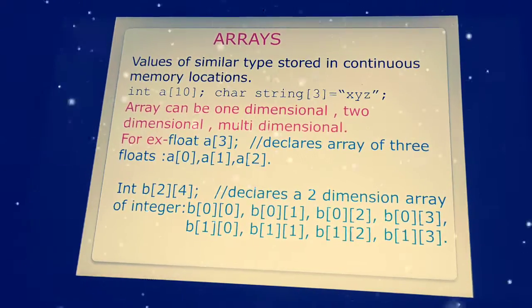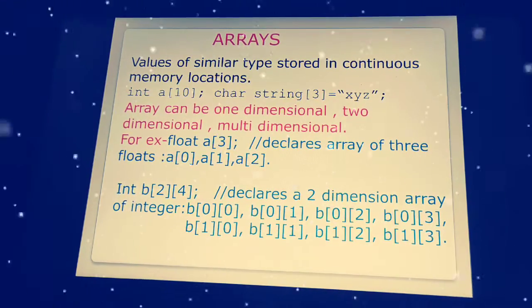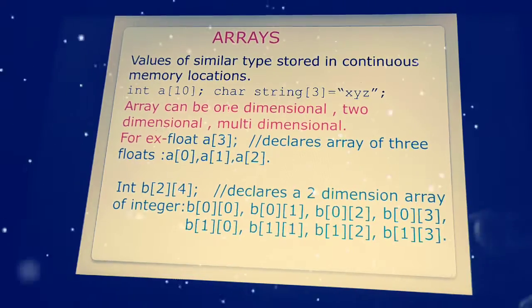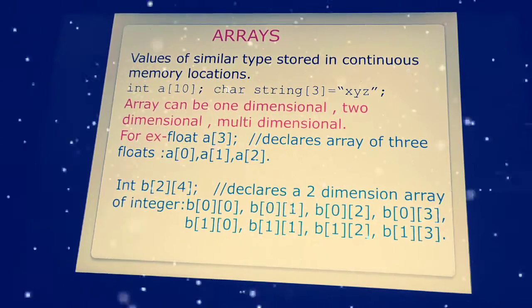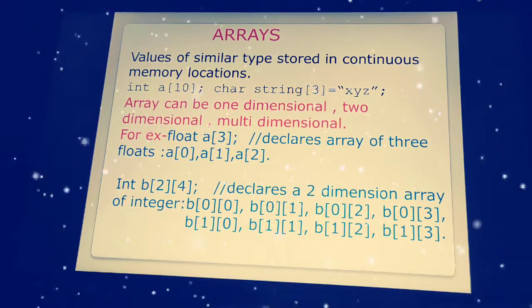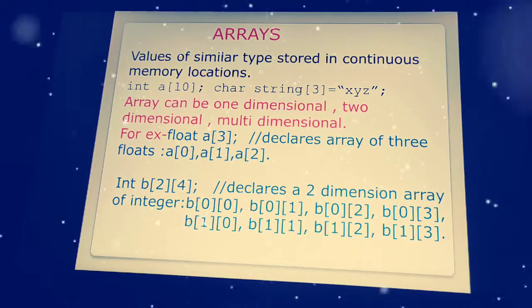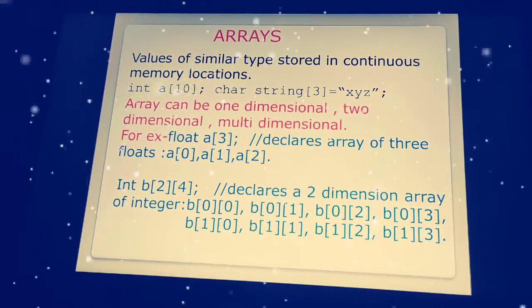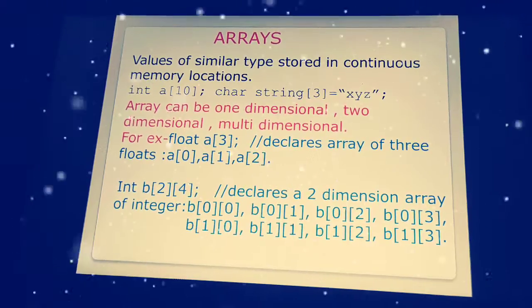So for float, here is a single dimensional array, float A of 3. Continuously it will occupy 3 boxes of memory, A of 0, A of 1 and A of 2. So A of 3 means it will start from 0. Array indexes start from 0 onwards, keep it in mind, and 3 means 0, 1 and 2.